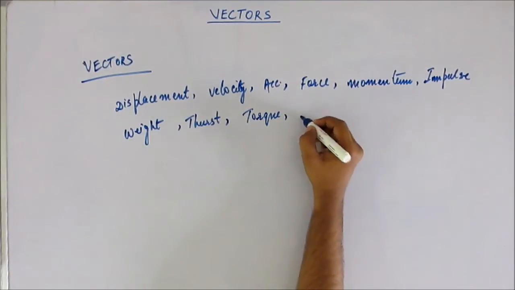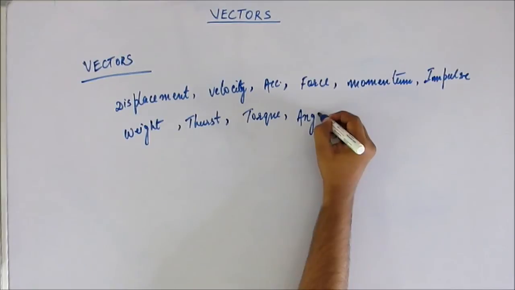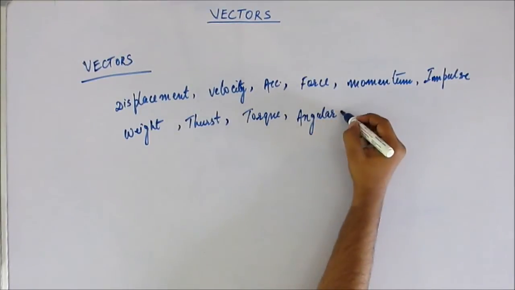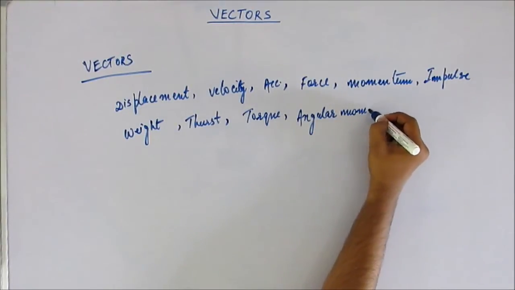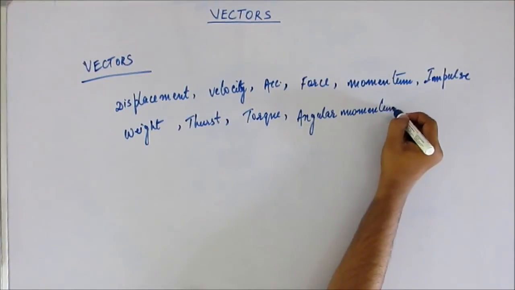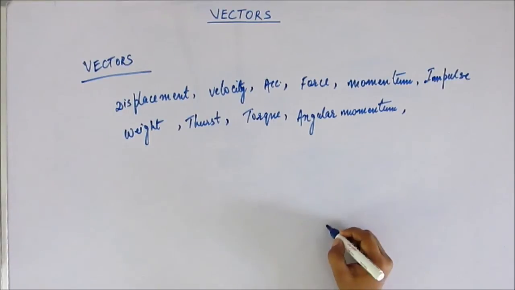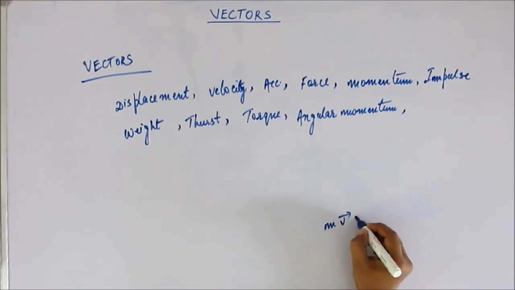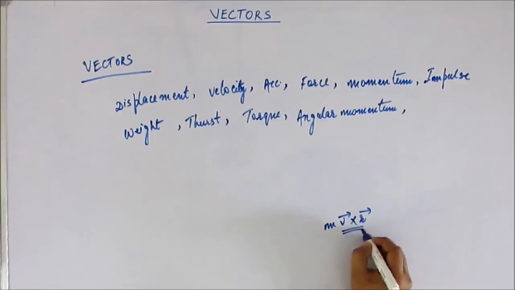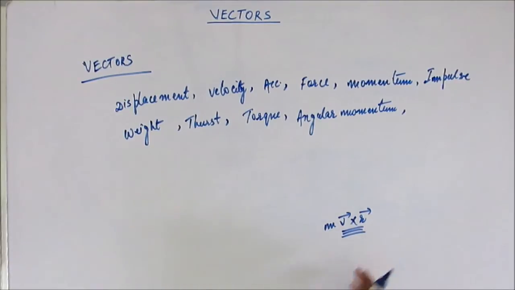Similarly, momentum. Oh, we have done momentum. So angular momentum. Angular momentum is mv cross r, and again we have seen the cross product before. We'll learn in this topic how to find the cross product of two vectors.